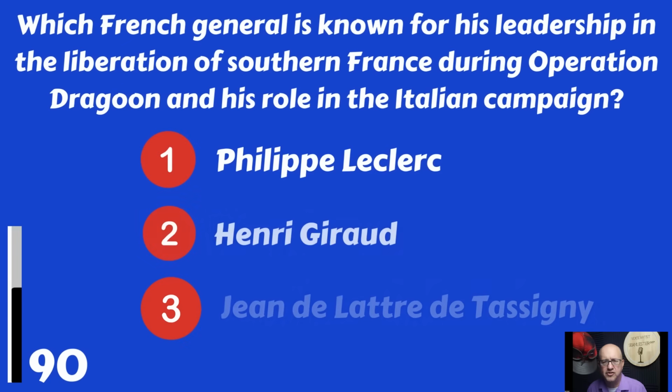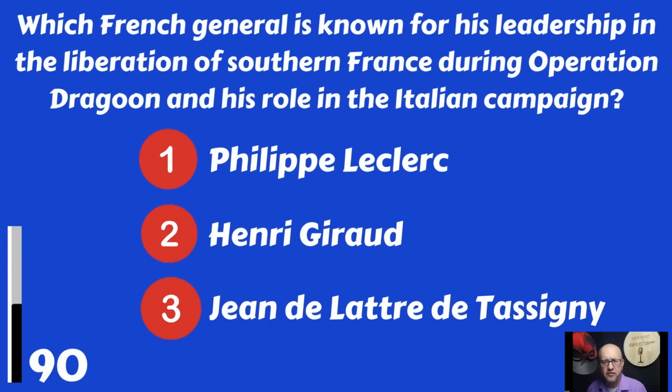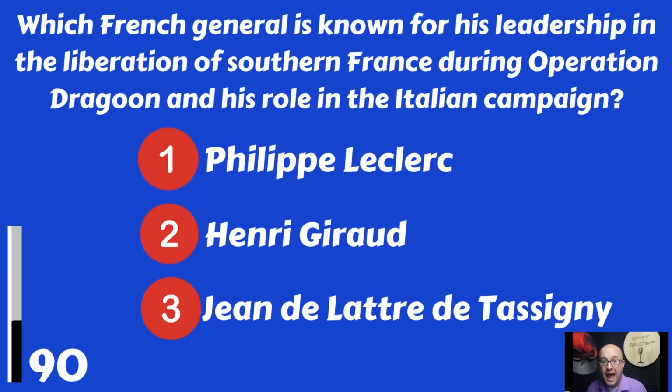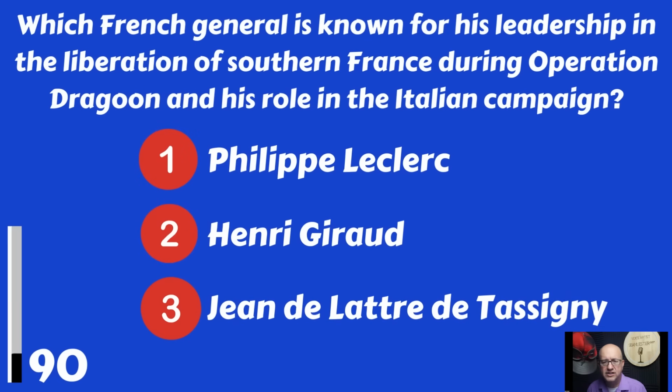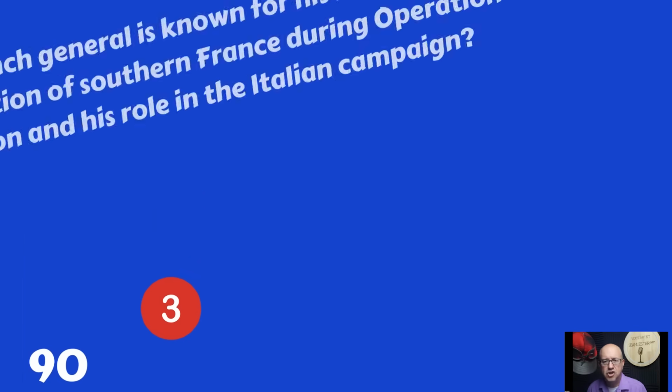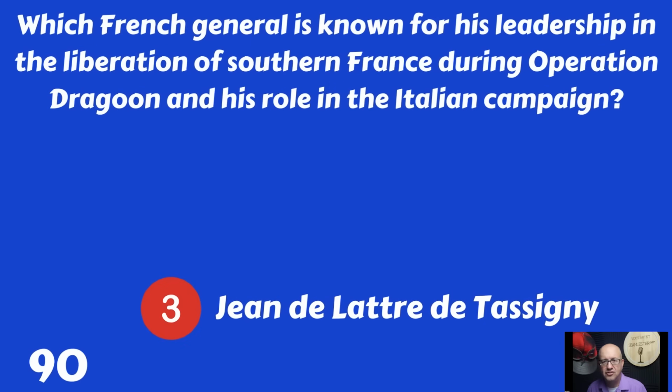Which French general is known for his leadership in the liberation of southern France during Operation Dragoon and his role in the Italian campaign? Philippe Leclerc, Henri Giraud, or Jean de Lattre de Tassigny? Jean de Lattre de Tassigny.